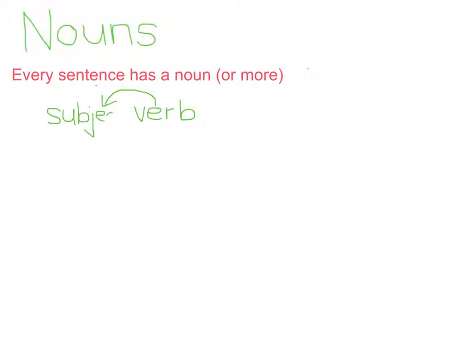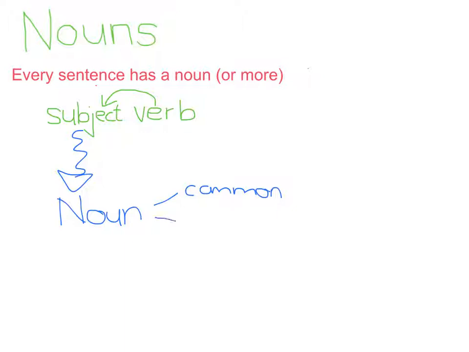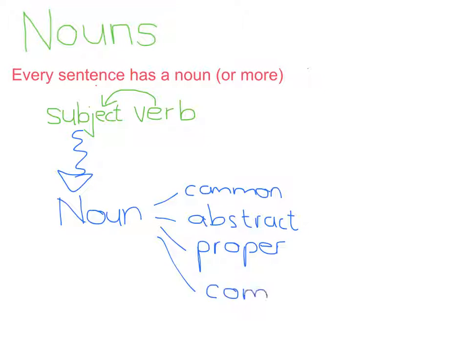And the subject, we know, is always a noun. Now you just need to determine if that noun is a common noun or an abstract noun or a proper noun. And remember, sometimes you also get compound nouns. Those are the hyphenated nouns.